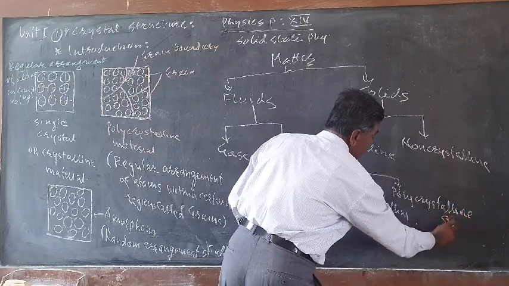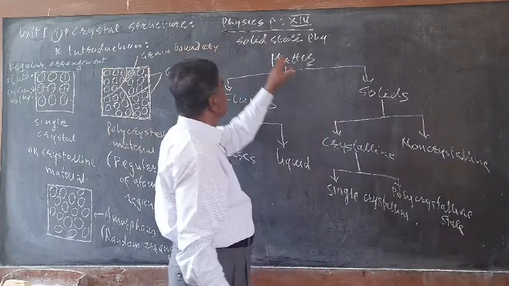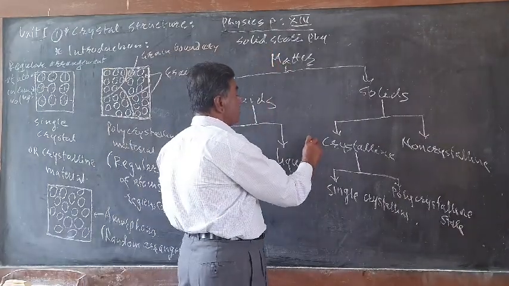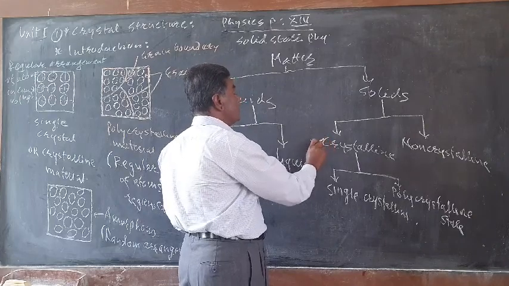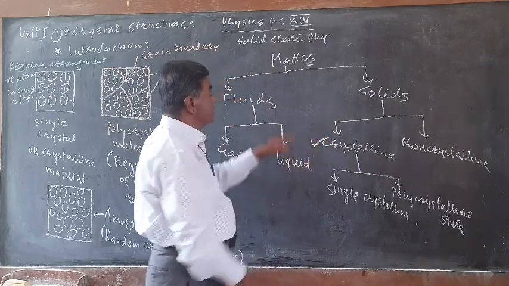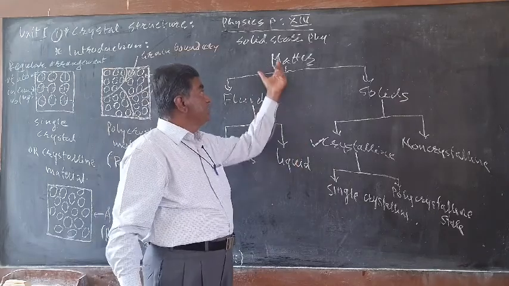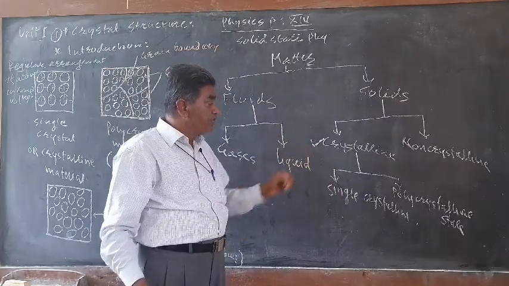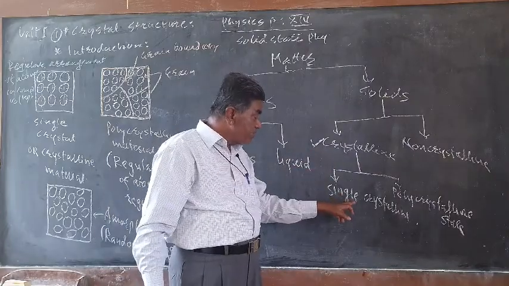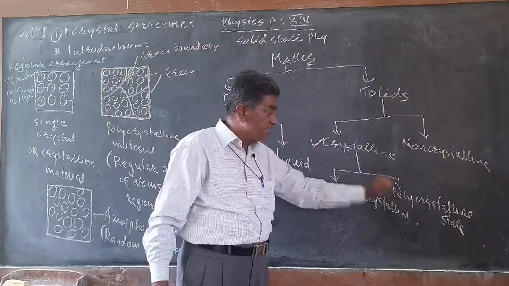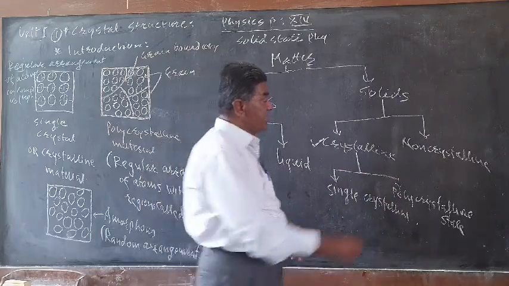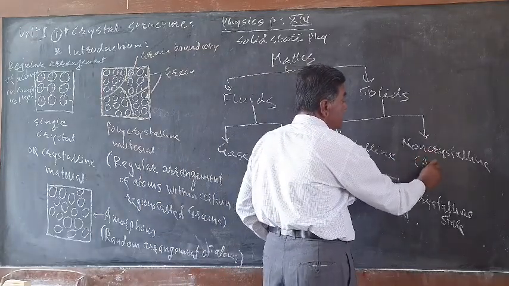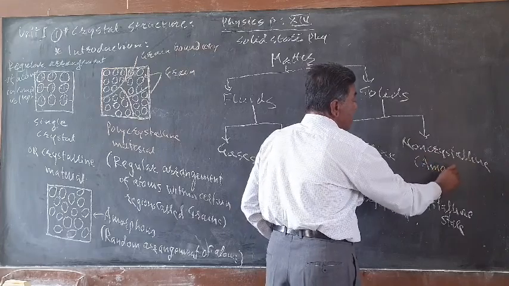Solid state physics is the branch of physics which deals with the study of crystalline solids. So in this solid state physics, we will study the crystalline solids. First of all, we will differentiate what is meant by single crystalline solid and polycrystalline solid, and the non-crystalline solids, which are also known as amorphous solids.